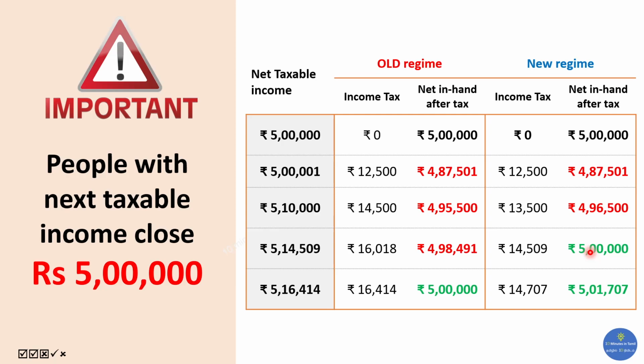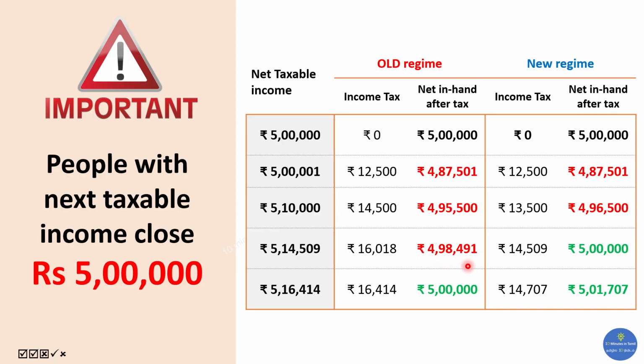But if you have chosen the old income tax regime, it is slightly higher. Between 5 lakhs to 5 lakhs 16,414 rupees, your net in hand cash will be lesser, as you can see here. Once you reach 5 lakhs 16,414, your income tax becomes 16,414, that is 12,500 for the up to 5 lakhs and 4,414 for the remaining amount, and then your net cash in hand becomes 5 lakhs.